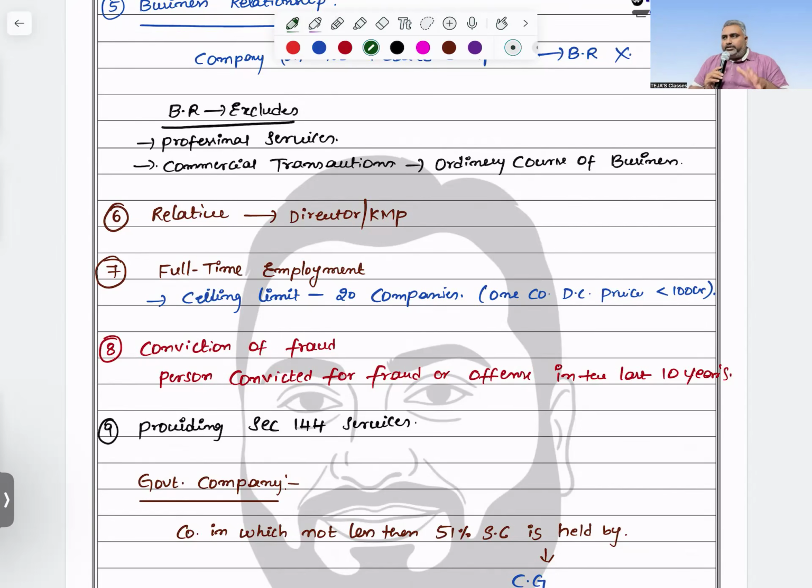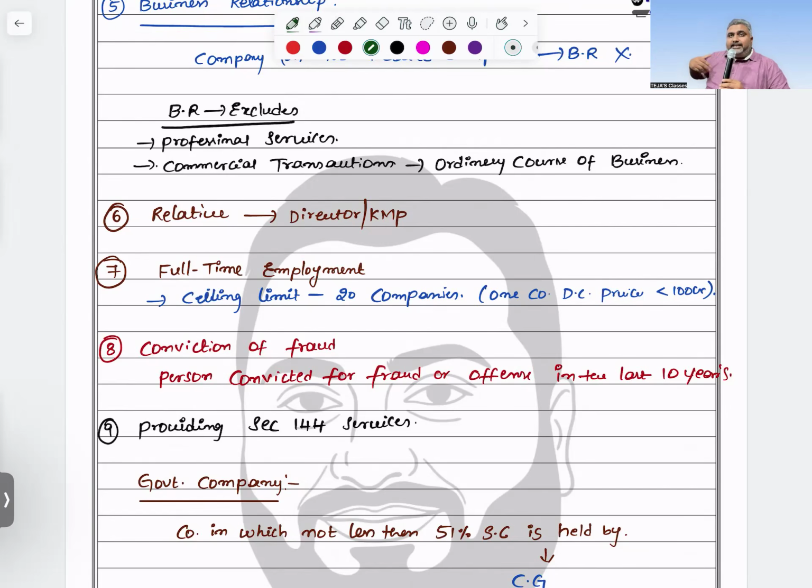So for 5 years, you are not supposed to act as an auditor, only for that company; in other companies you can act as an auditor happily. But here you need to check two things: first, common partner, and second, common network. Suppose I am acting as an auditor for X firm, and now the cooling period is attracted for X firm. Now I am acting as a partner in Y firm also. Wherever I am a partner, for all the concerned firms, the cooling period will be attracted in the name of the common partner.